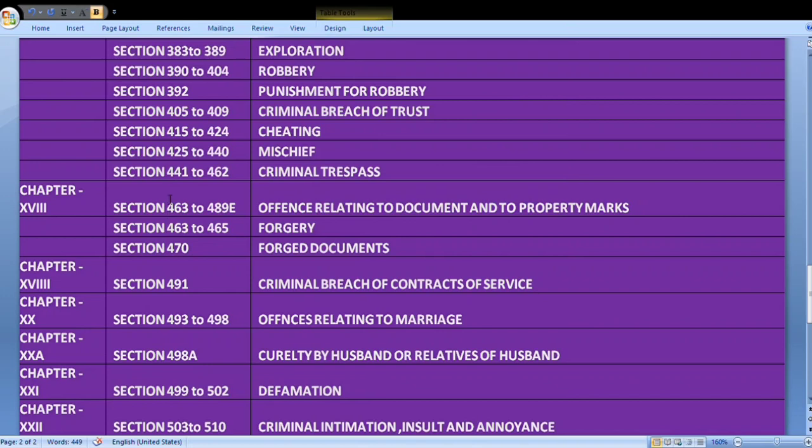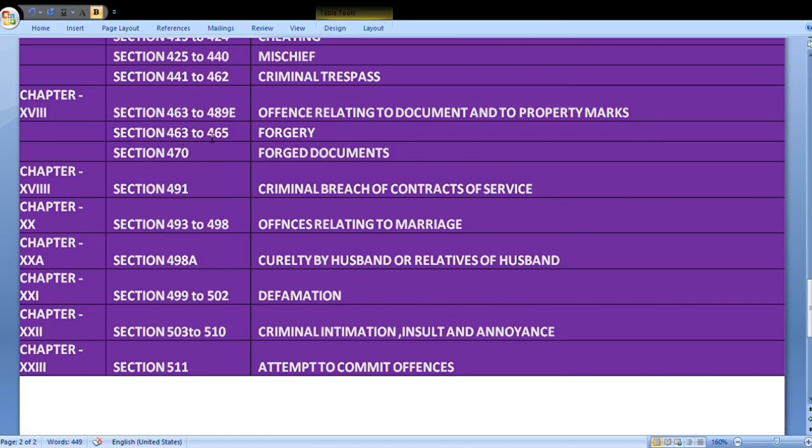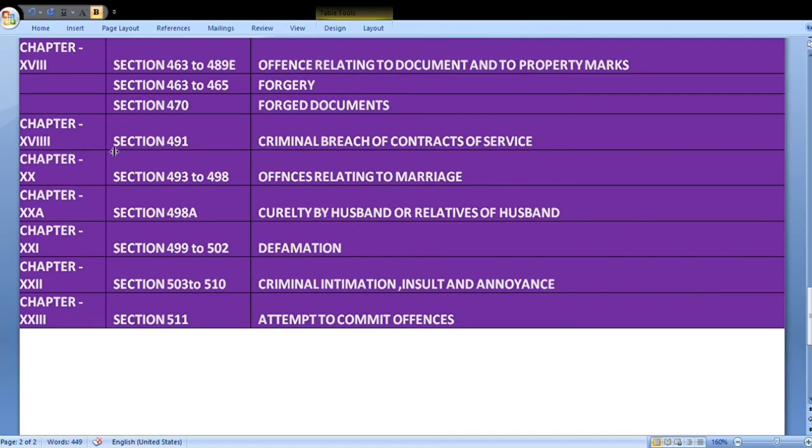Section 415 to 424, Cheating. Section 425 to 440, Mischief. Section 441 to 462, Criminal trespass. Chapter 18, Section 463 to 489E, Offences relating to documents and property marks. Section 463 to 465, Forgery. Section 470, Forged documents. Chapter 19, Section 491, Criminal breach of contract of service.